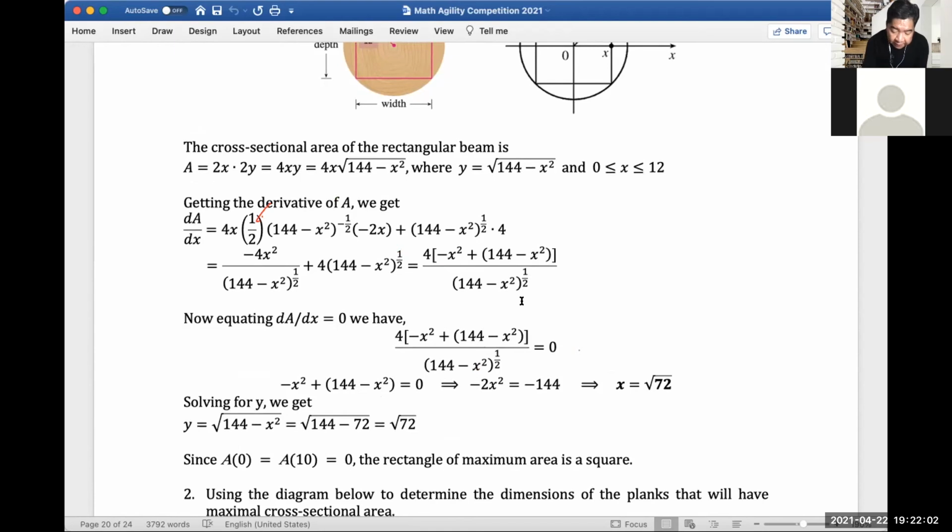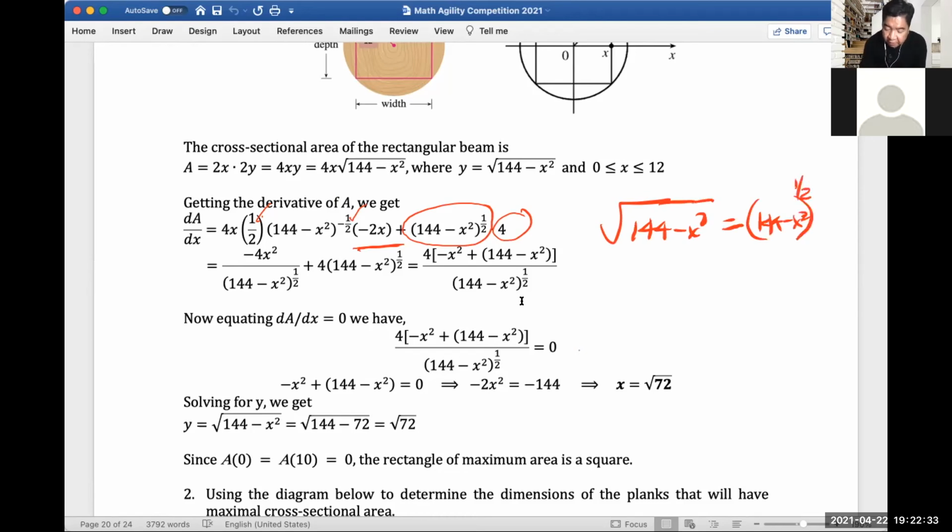That's why the exponent is negative 1/2. And then the derivative of negative x squared would be negative 2x here, right? Plus the derivative of 4x would be 4, and then just copy whatever is the square root. So the square root of 144 minus x squared is also equal to 144 minus x squared to the 1/2 power, instead of using the radical symbol, we're using it as a fractional exponent.